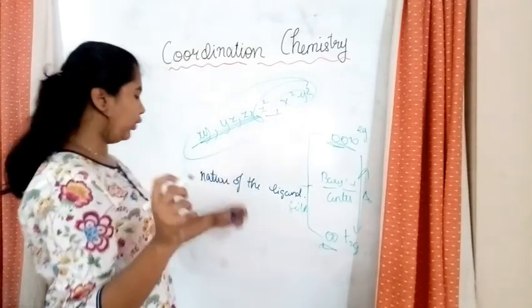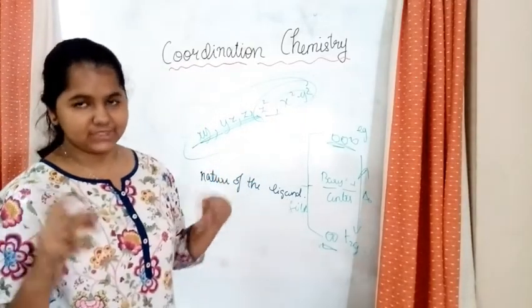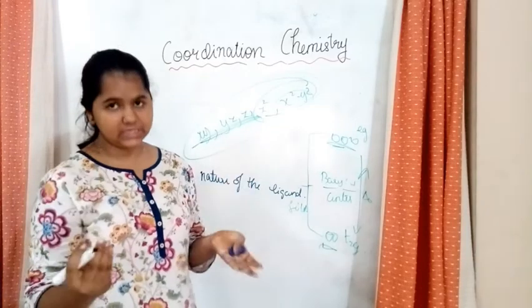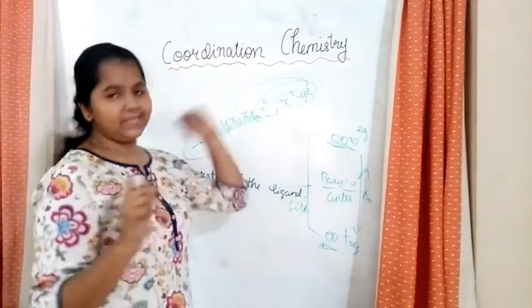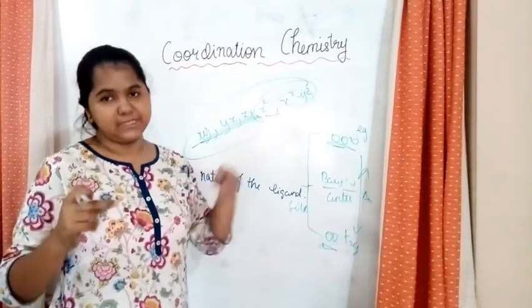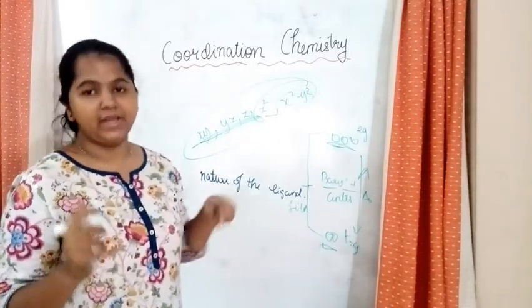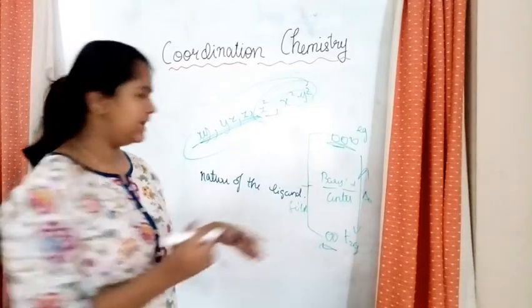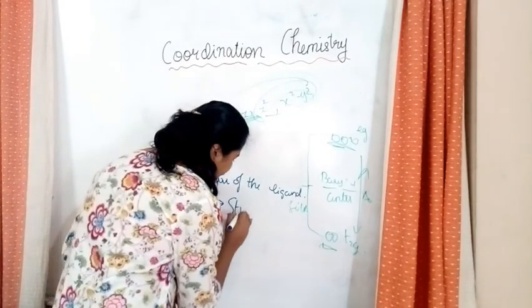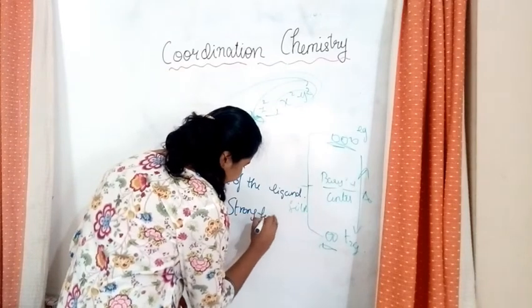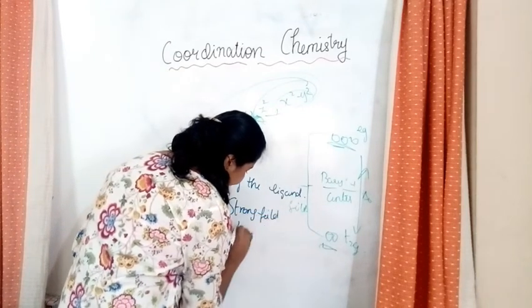Okay, so if the ligand that approaches the central metal atom approaches with ease, then there is more splitting of the degenerate orbitals. There's a quicker splitting of degenerate orbitals, and as a result of that, these are called strong field ligands.